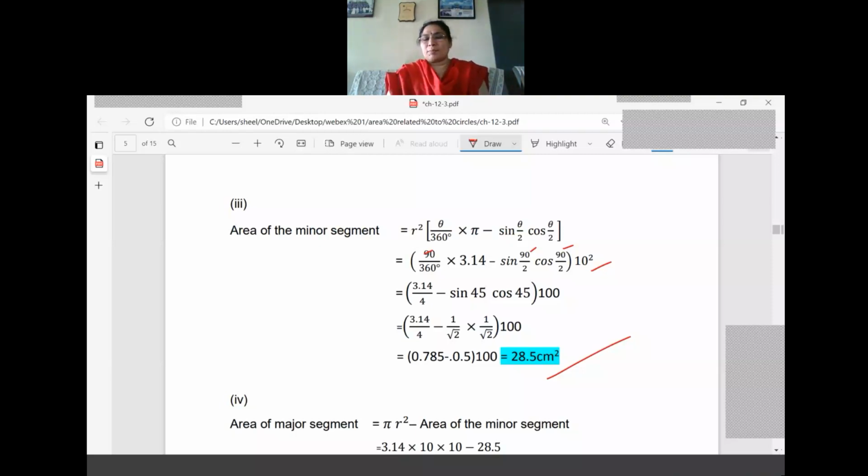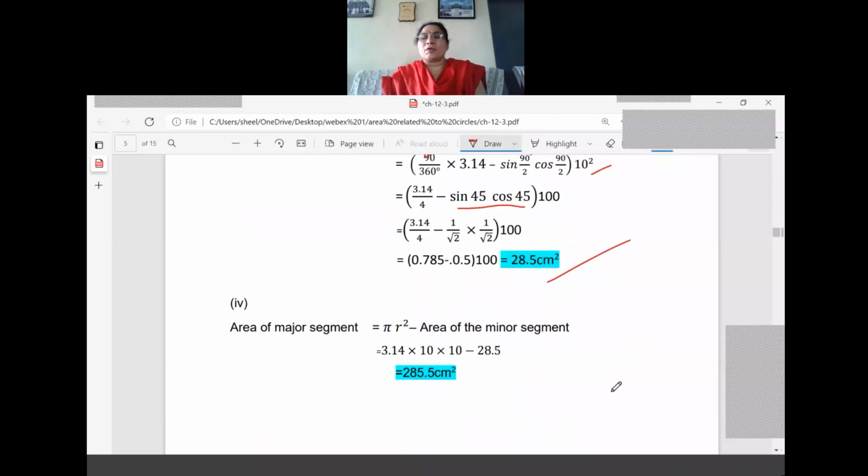Now substitute and simplify. Here, on the left side, there is no problem. Only here you are having doubt. So check the table once again. What is the value for sine 45 cos 45? 1 by root 2 only. Both are the same value. So we have substituted 1 by root 2 and simplified. The answer is 28.5 centimeters square. Once we learn the minor segment, then we can calculate the area for the major segment also. So pi r square minus the area of the minor segment, substituted the values. Final answer is 285.5 centimeters square. So the first sum is over. One more sum you see, then you can realize the formula very well.